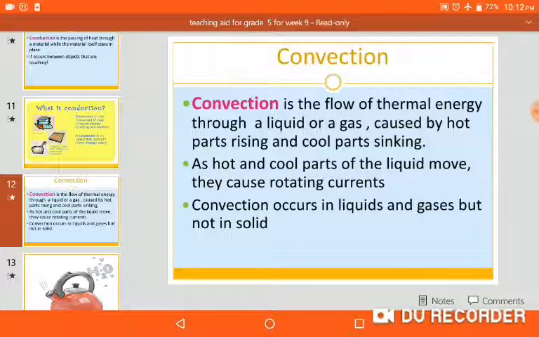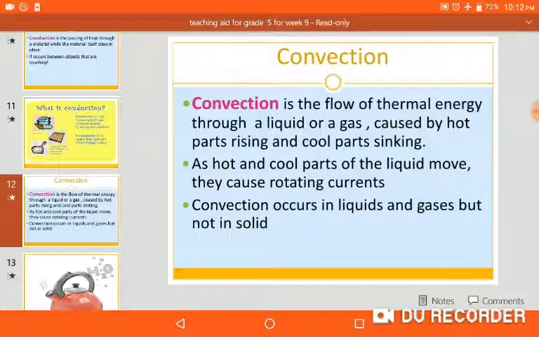Convection means movement of liquid or gases, and these movements happen only in gases or liquids, not in solids. As hot and cool parts of a liquid move, they cause rotating currents, meaning they start moving and exchange their places. Hot takes the cold place and cold takes the hot place.